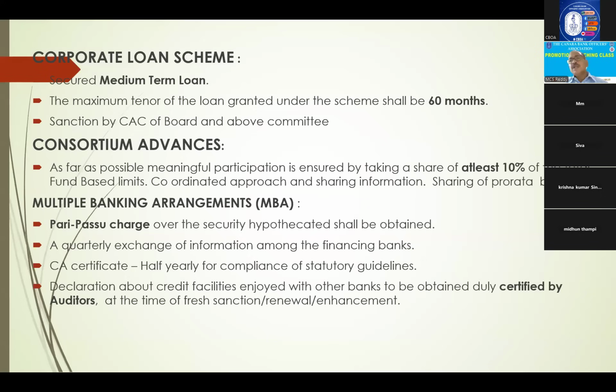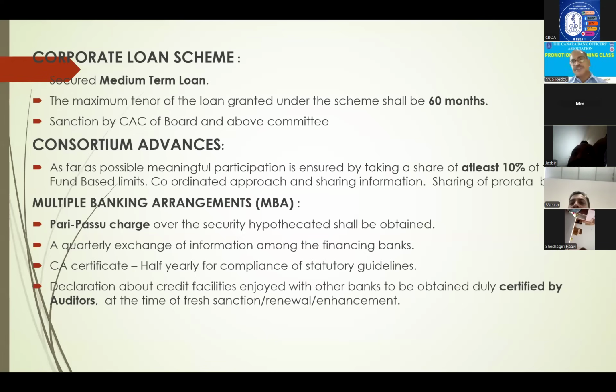Right? Consortium advances. So 2 guidelines in this consortium advances. One is, at least a minimum 10% share we should have in fund-based limits. And whatever bills and other non-fund based limits there are, they have to be shared proportionately among all consortium banks.